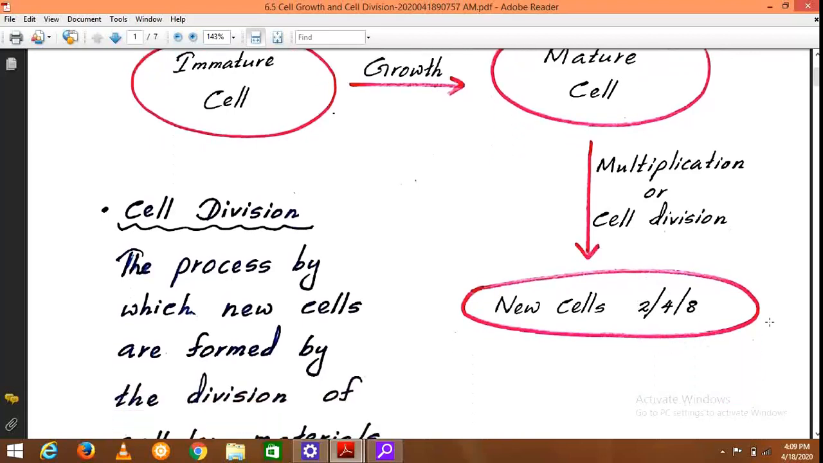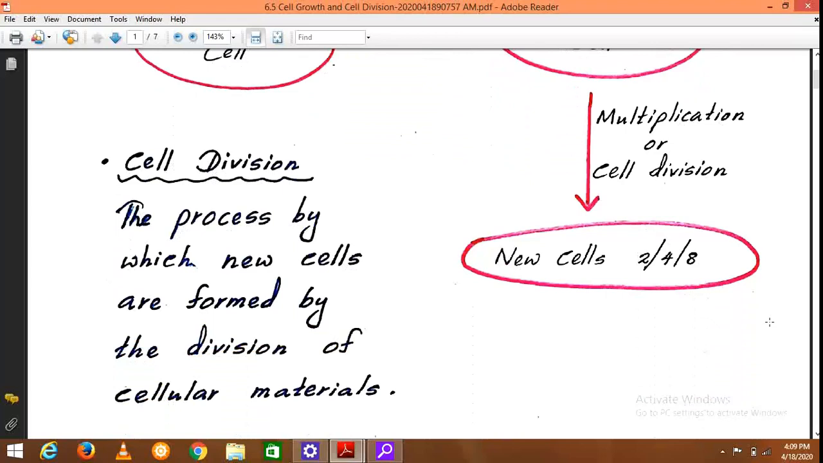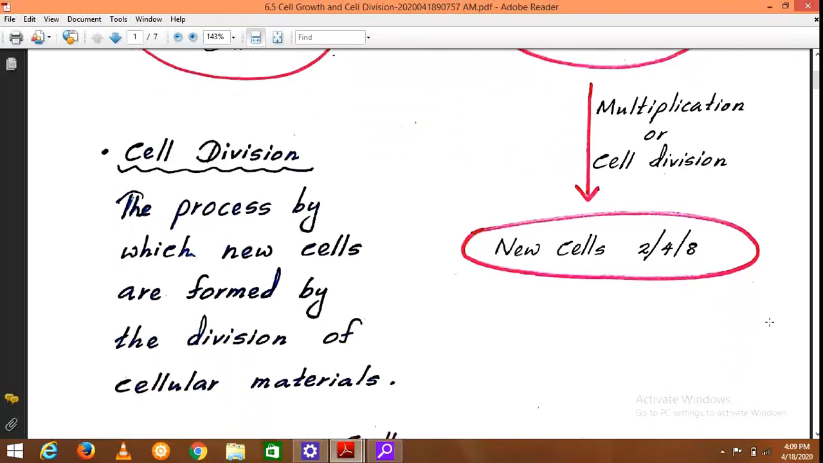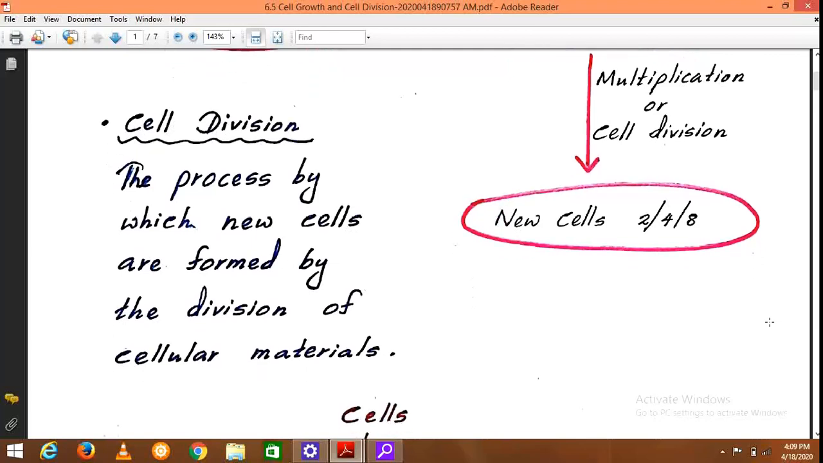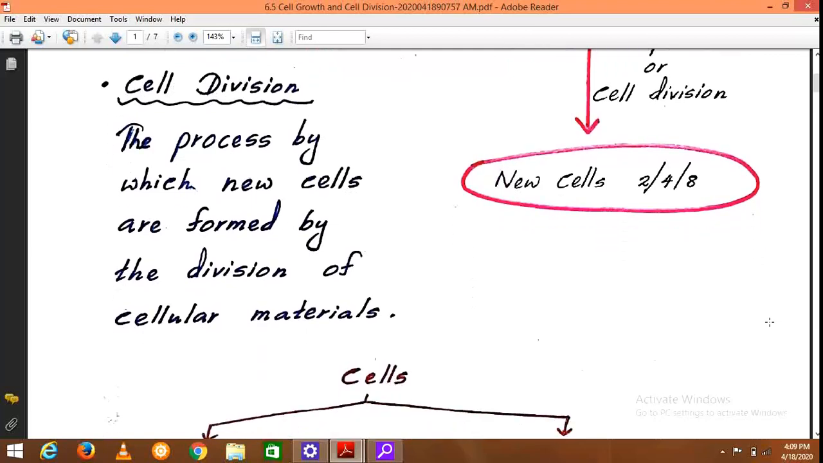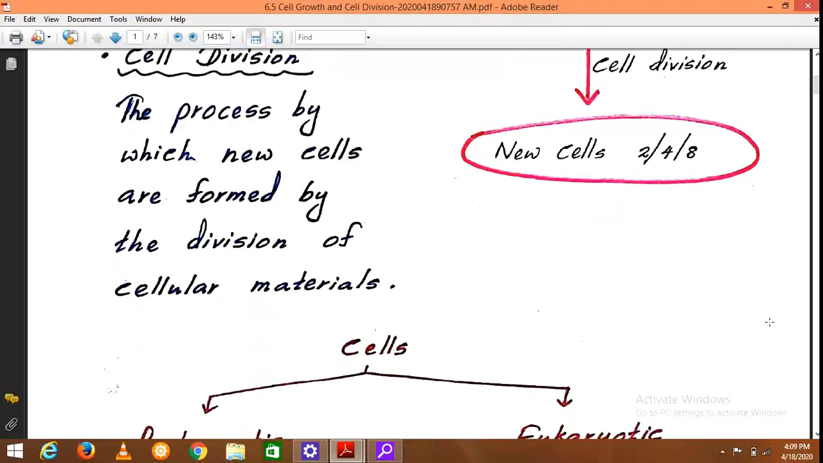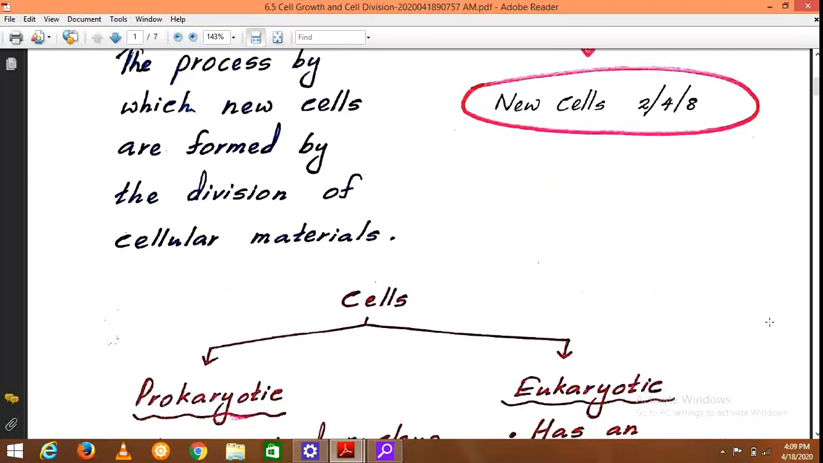Cell division is the process by which new cells are formed by the division of cellular materials. Once we say cellular materials, it includes the cytoplasm and the nucleus.